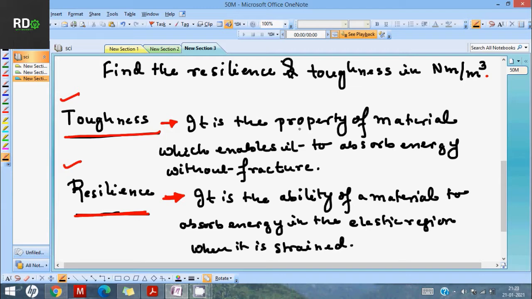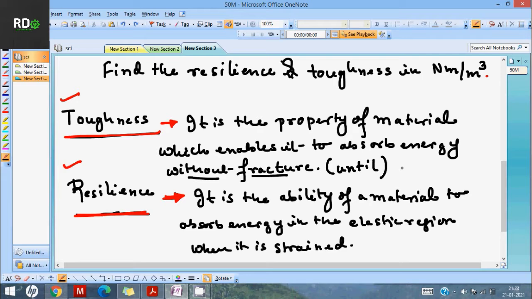Toughness is the property of the material which enables it to absorb energy without fracture. This part is very important. That means without fracture, or you can also say until fracture. So just the point before fracture, whatever energy the material absorbs when it is strained.